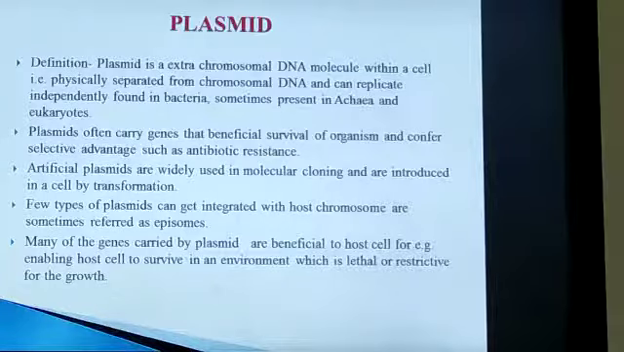Hello students, in this lecture we are going to study about the plasmid. Plasmid is an extra chromosomal DNA material which is present in a cell that is physically separated from chromosomal DNA, and it is an autonomously replicating particle which is independently found in bacteria. Also it is present in a few archaebacteria and eukaryotes, for example yeast cells.